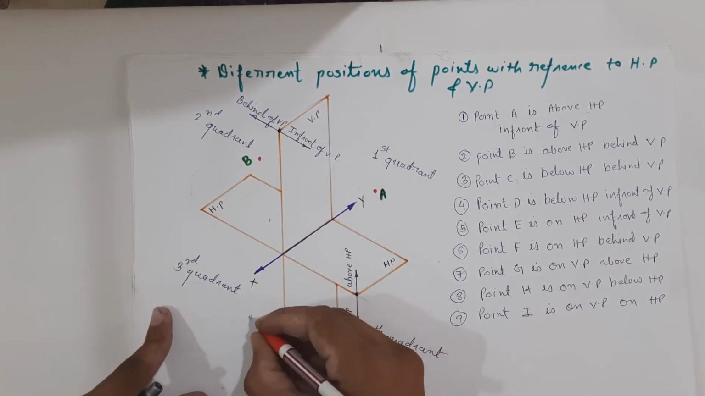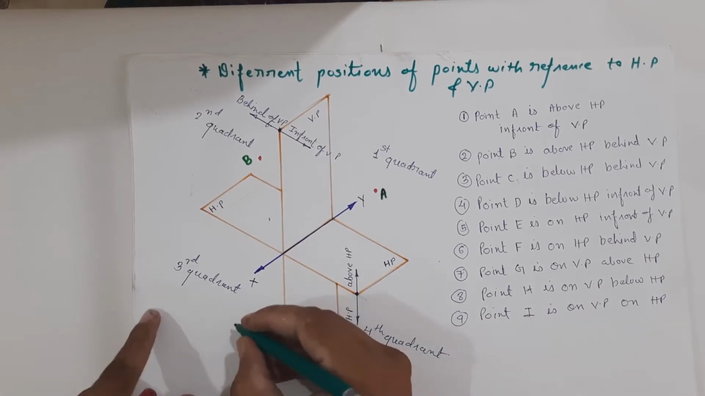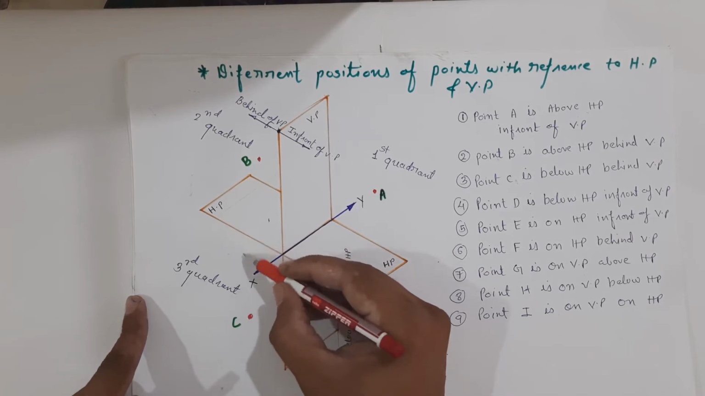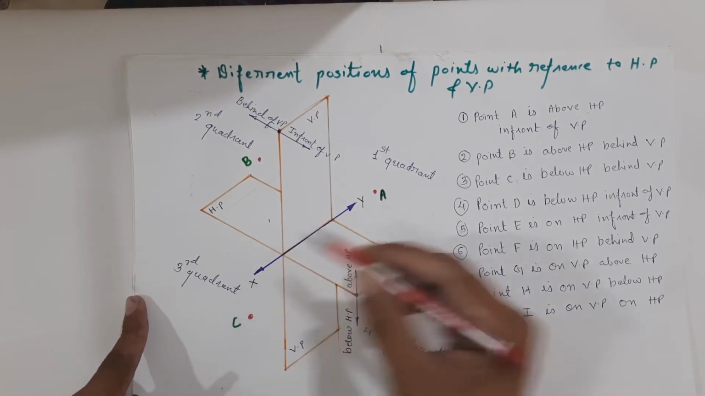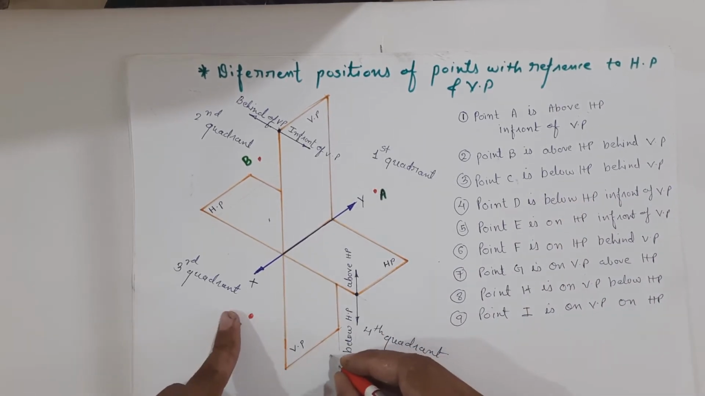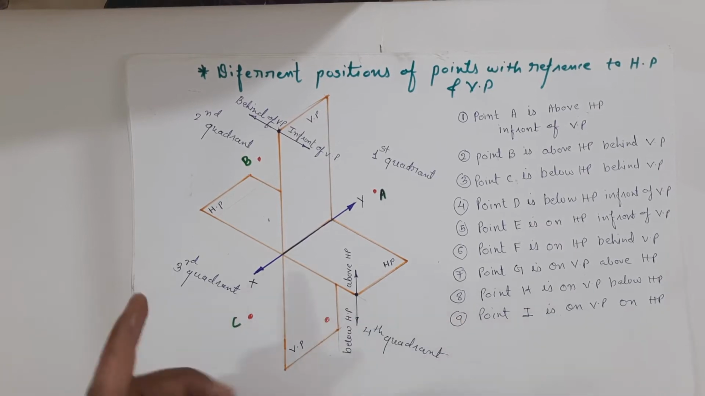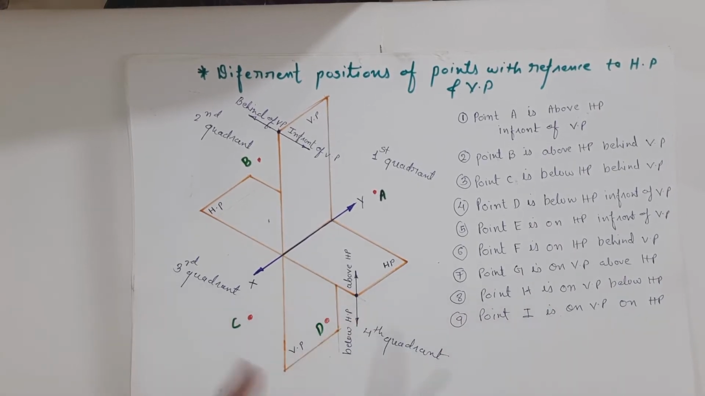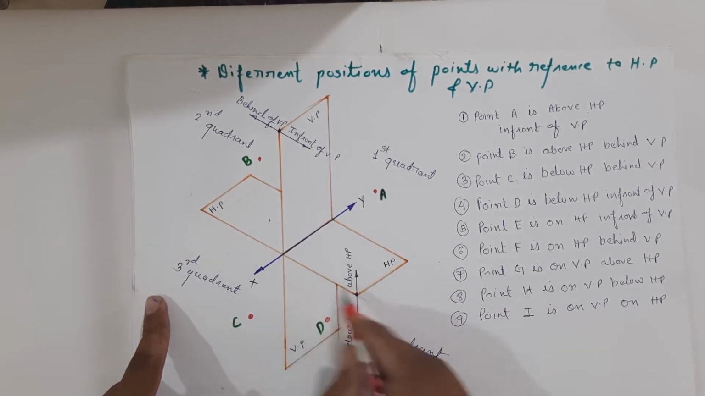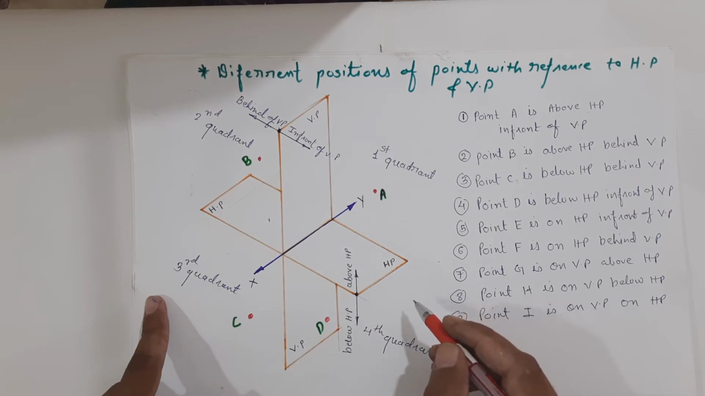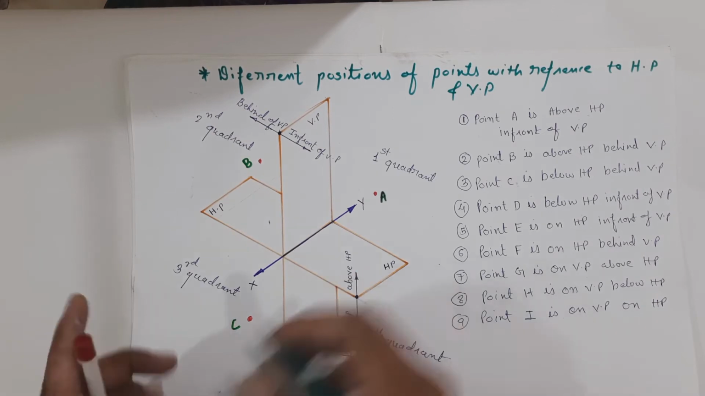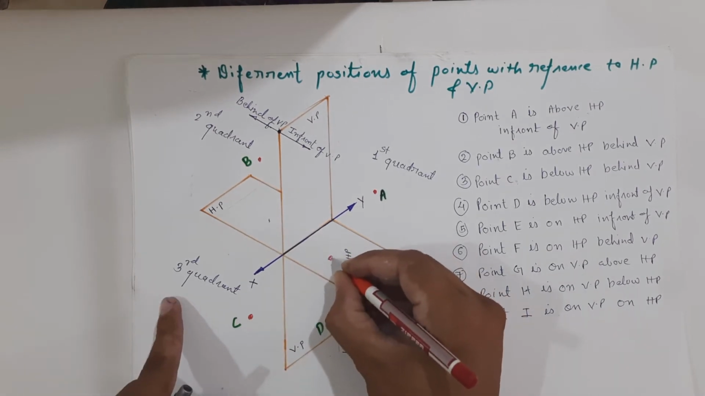If we will take point over here, point C, then we can say that this point is in third quadrant, that is it is below HP behind VP. So point C is below HP behind VP. If we will take point over here, point D, so now we can say that point D is below HP in front of VP, below HP in front of VP.